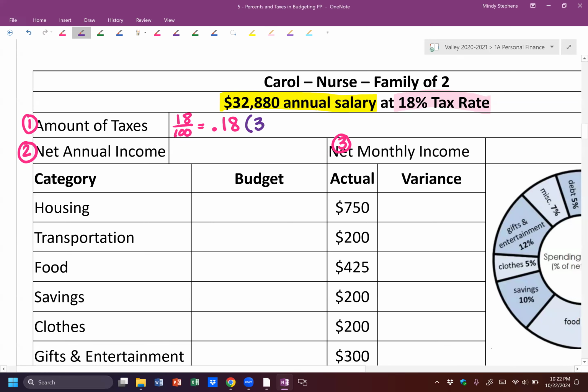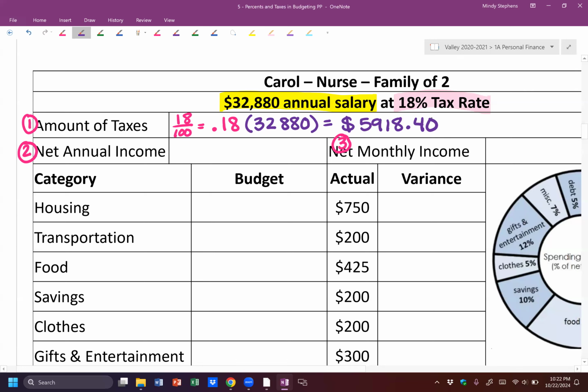Then I can multiply that by the amount of money she makes, $32,880. Go ahead and type that in your calculator, and that's going to give you her tax amount. If I type that in, I get $5,918.40. So that is the answer to number one, the amount of taxes she's going to have to pay.